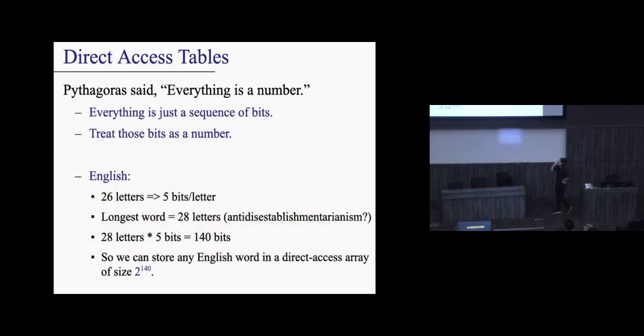So here's the rough philosophy I want you to think of. It definitely is possible. That's usually not the issue. The issue is how to do it efficiently. But basically, we want to try to convert everything to a number. So here's an example. If I have 26 letters in the English language, I only need 5 bits to represent a letter.